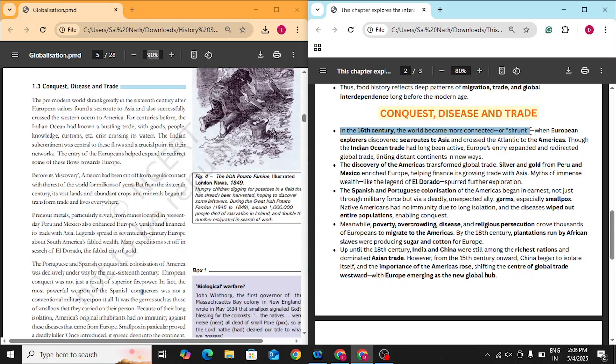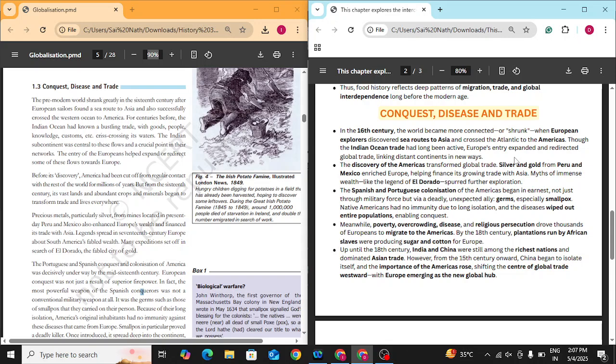So when European explorers discovered sea routes to Asia and crossed the Atlantic to the Americas, though the Indian Ocean trade had long been active, Europe's entry expanded and redirected global trade, linking distant continents in new ways. Indian Ocean trade had long been active before these sea routes were discovered by European countries, hence it has a very long history.